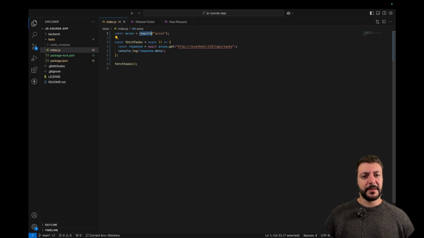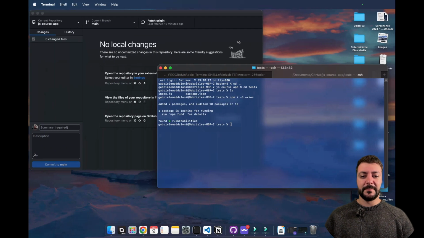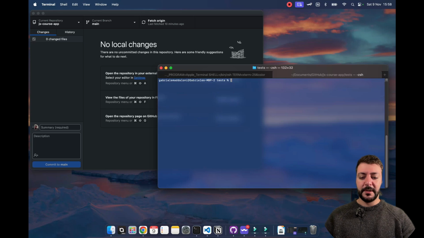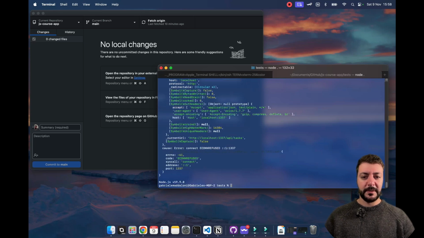It doesn't matter too much to know the difference. There isn't much of a difference between the two. What you need to know is that you can always use import inside of modules, and this is not a module. This is just normal Node.js. So let's actually run this and say clear, node dot, boom.